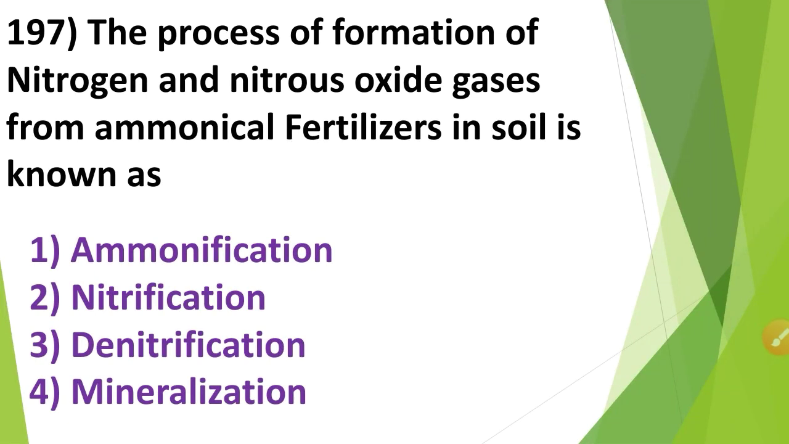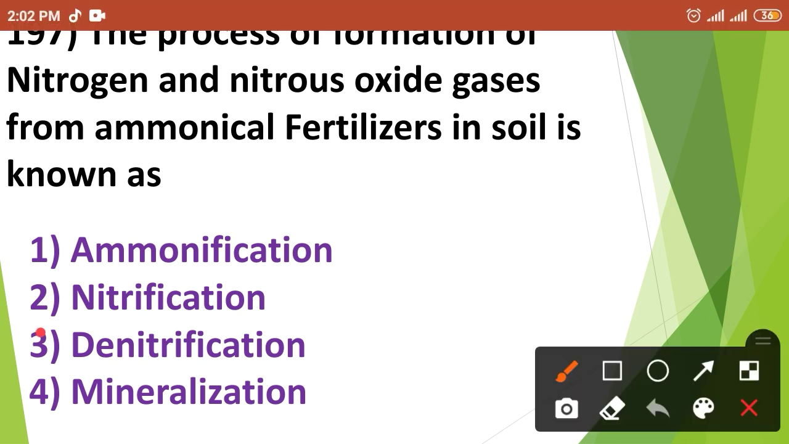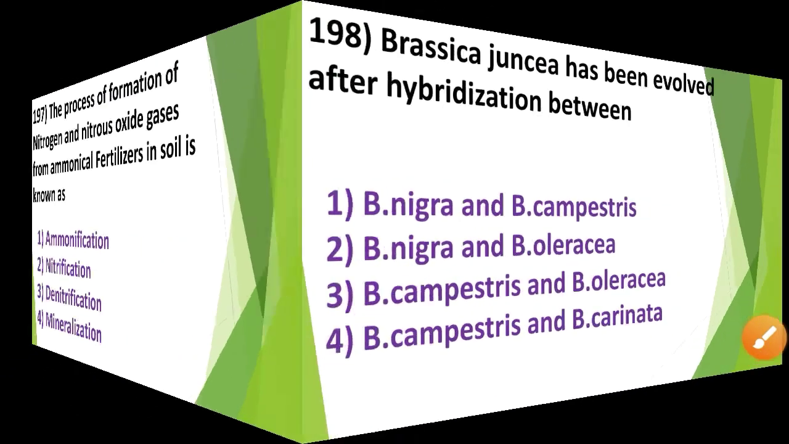Then next question. The process of formation of nitrogen and nitrous oxide gases from ammonical fertilizers in soil is known as: first option, ammonification; second option, nitrification; third option, denitrification; and fourth option, mineralization. So the process of formation of nitrogen and nitrous oxide gases from ammonical fertilizers in soil is known as option number 3. That means denitrification.